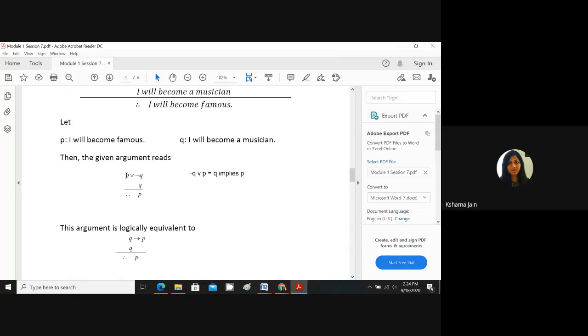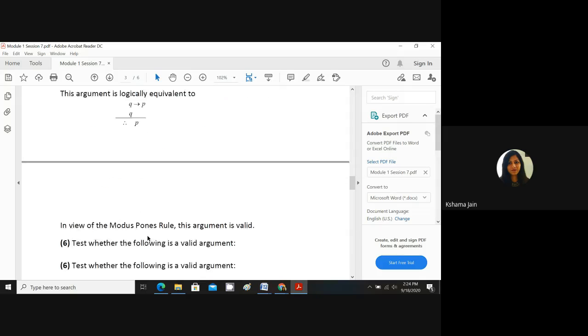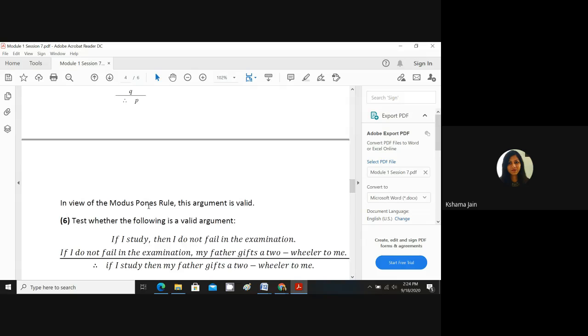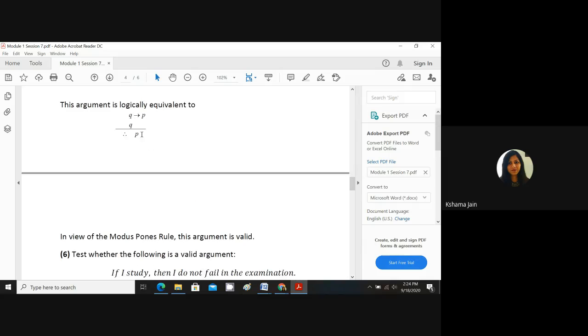Here, we know that by the commutative property, this can be written as negation of Q or P. And if I convert it into a conditional statement, it will be Q implies P. So here Q implies P, Q, and hence P. This is logically equivalent with the help of the modus ponens rule. If Q implies P and Q is true, then P has to be true. So this argument is valid.